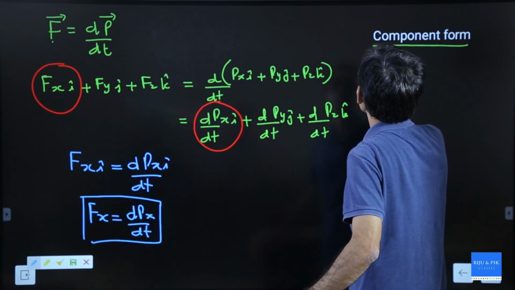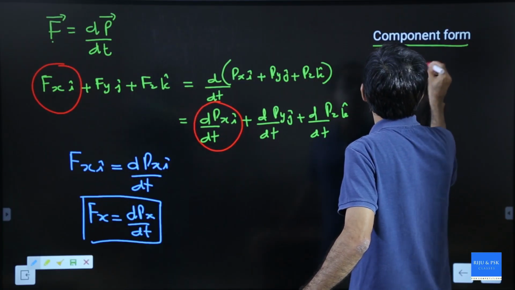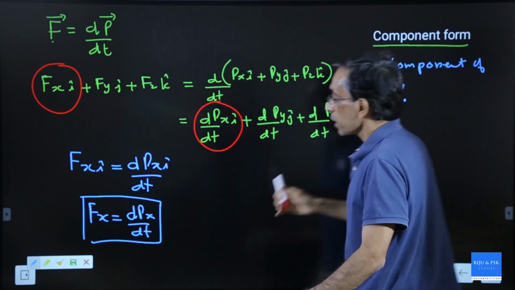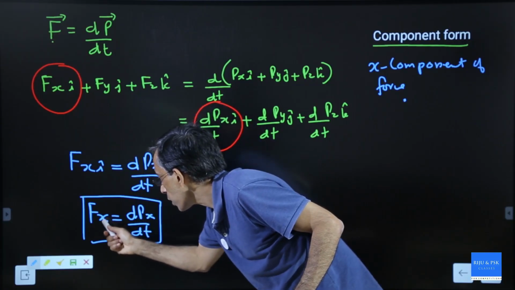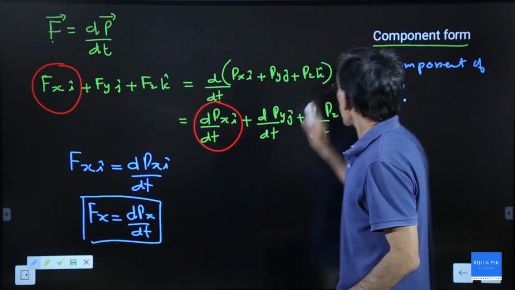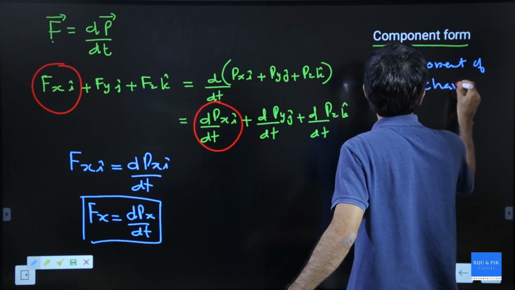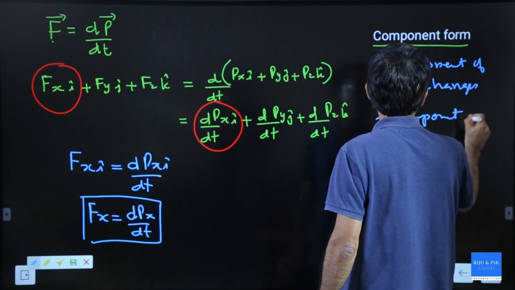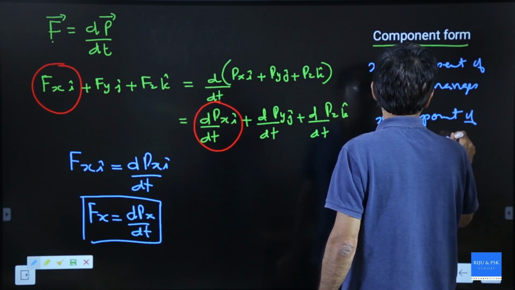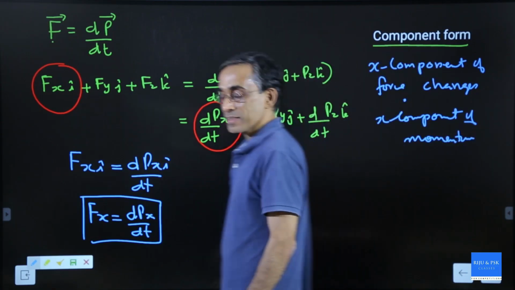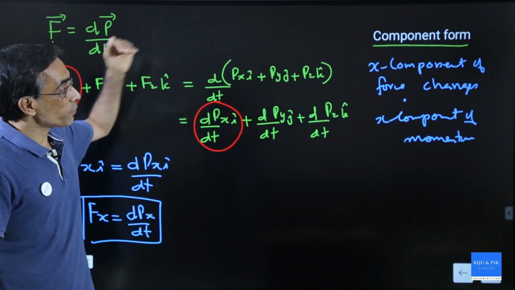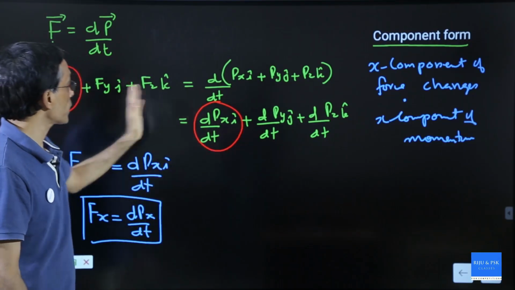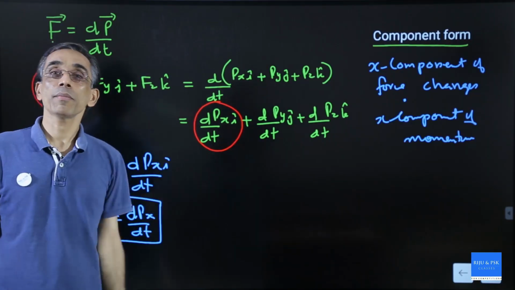It means that the x component of force, look carefully, will change which component of momentum? The x component of force changes the x component of momentum. That's great. The x component of the force will change the x component of the momentum, the y component of the force will change the y component of the momentum, and the z component will change the z component of the momentum.